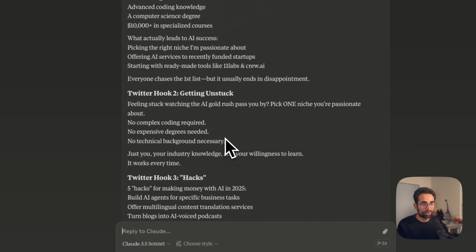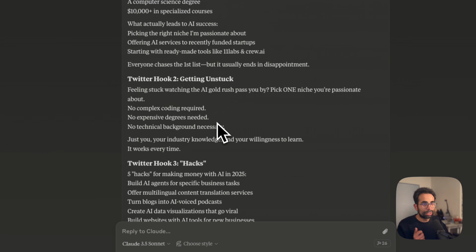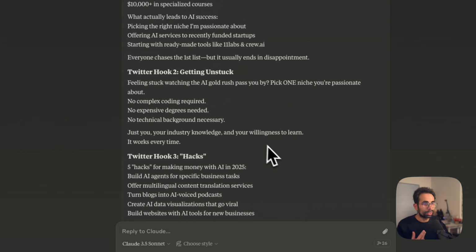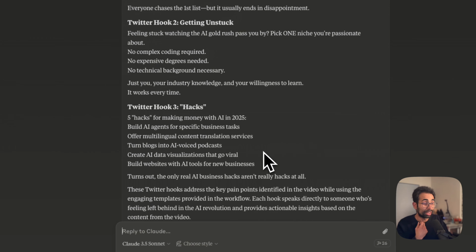Now, next one. Feeling stuck watching the AI gold rush pass you by? Pick one niche you're passionate about. No complex coding required, that's my mantra. No expensive degrees needed, no technical background necessary. Just you, your industry knowledge, and your willingness to learn. That is also a really good tweet. And this is a hard thing for an LLM to do because they end up writing very poor content. Claude doesn't, by the way, especially when you give it good context and give it a good workflow.